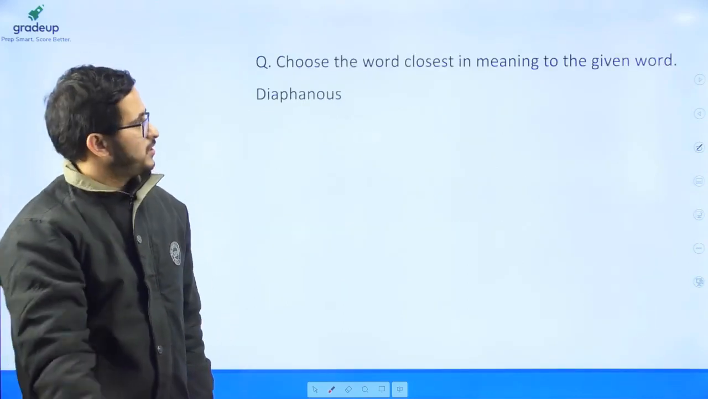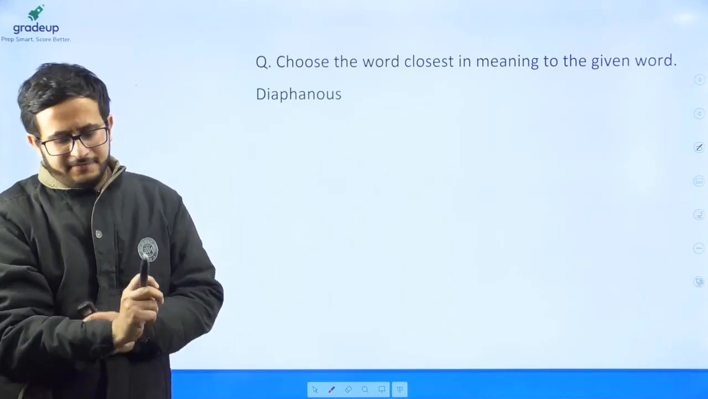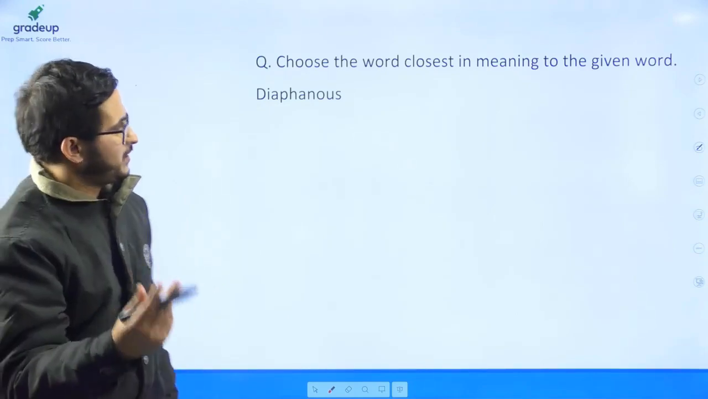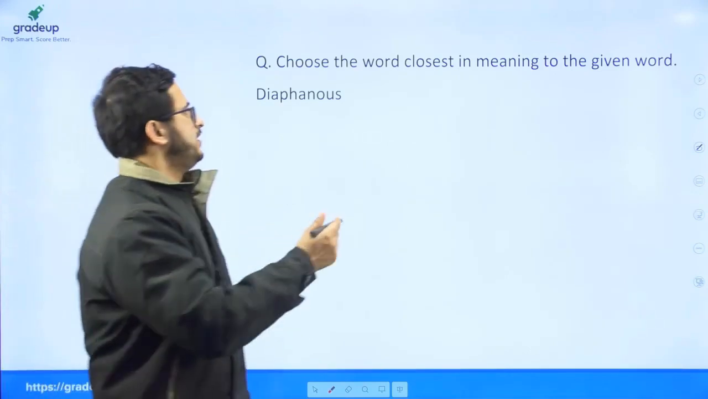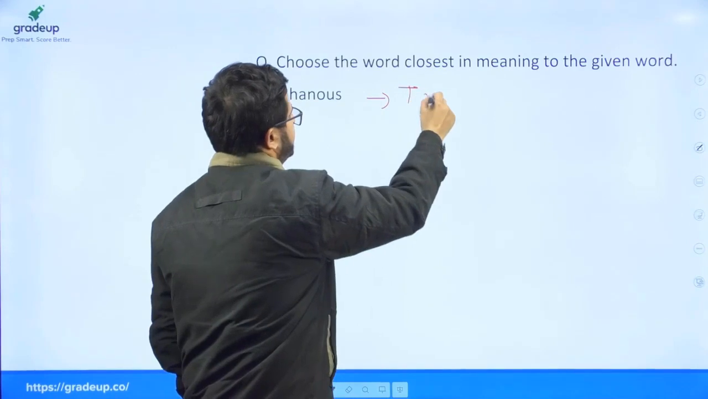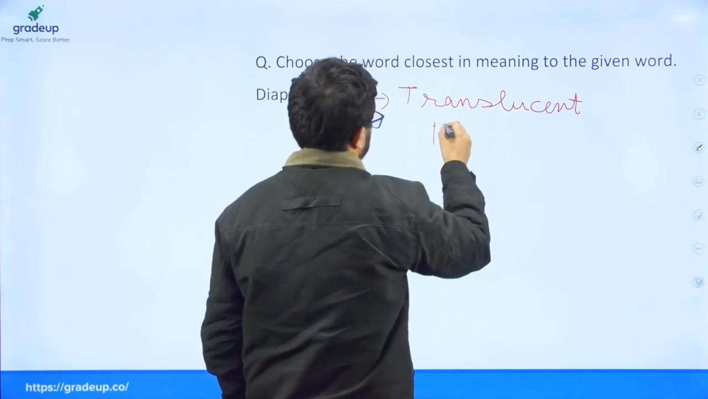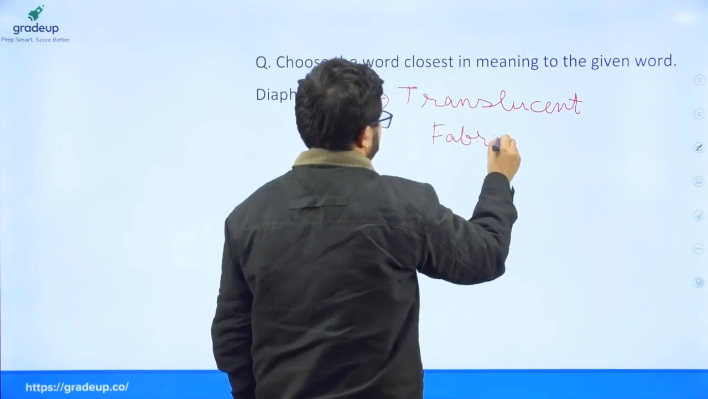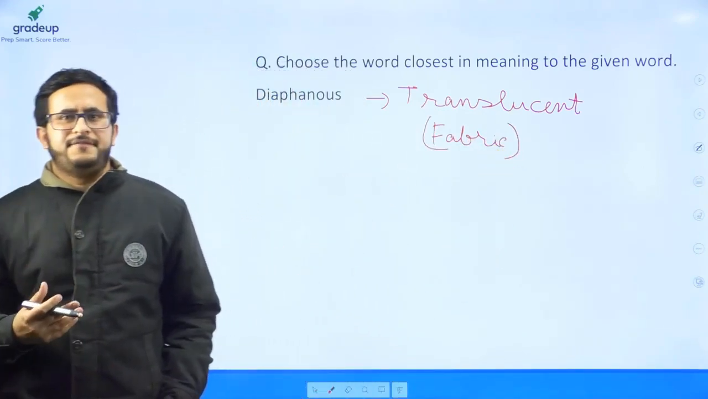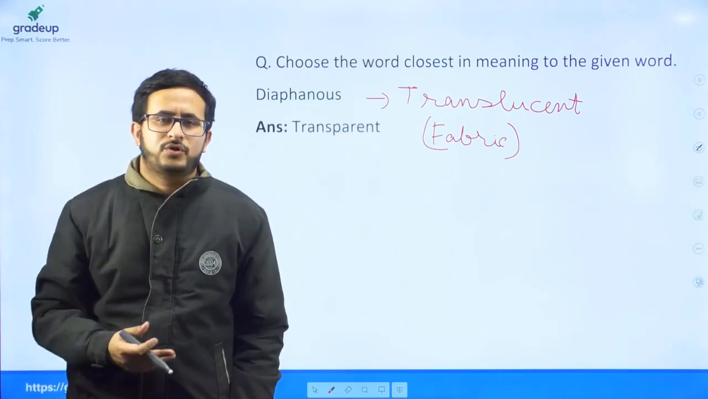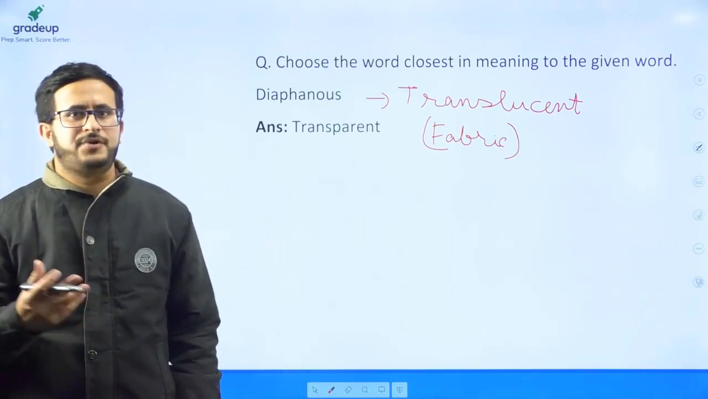So the question was again a vocab based question asking diaphanous. So diaphanous is something especially related to fabrics, the fabrics which are very fine, or you could say translucent. So diaphanous means very fine or translucent. So the word closest in meaning to diaphanous was transparent.